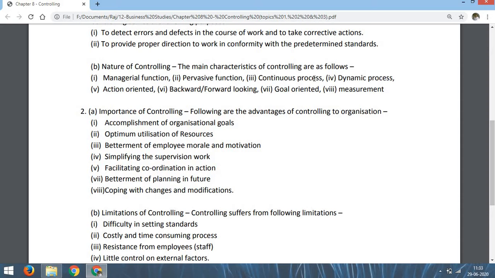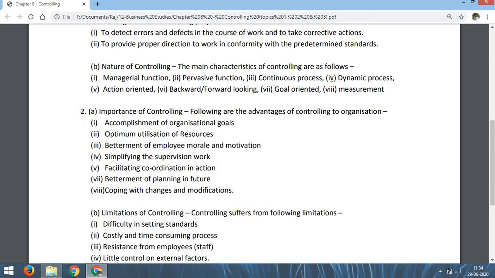Third one, controlling is a continuous process. That means controlling is not a one-time act. Controlling is always done continuously from beginning to end. That means when the business is started, when the work is started, till the total work is completed, we have to do controlling. So controlling is a continuous process. It is not a one-time activity.